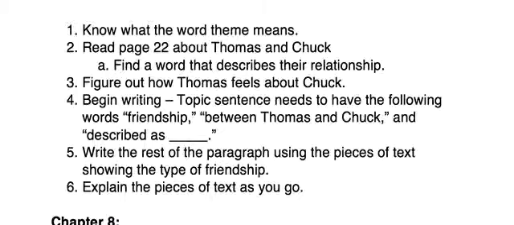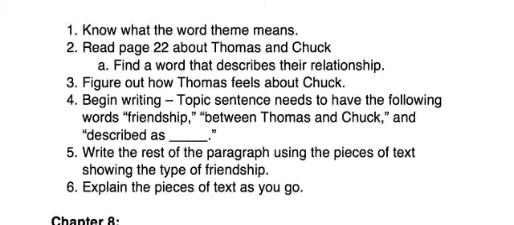Now, you should find a word that describes their relationship. This could be like a big umbrella term in which you are describing the relationship of Thomas and Chuck. You need to figure out how Thomas feels about Chuck. When you begin writing, your topic sentence needs to have the following words: friendship, Thomas and Chuck, and finally, the friendship is described as, and then use your word to fill in the blank.